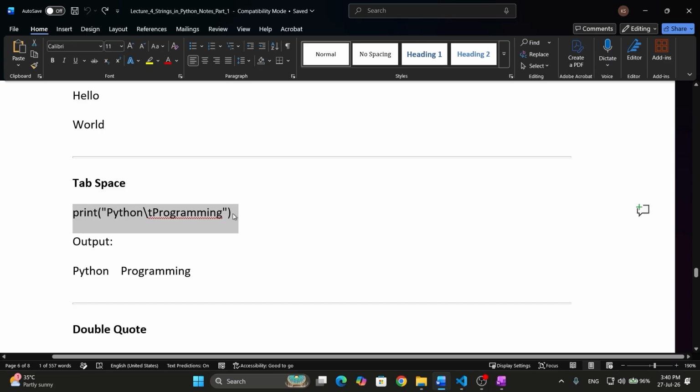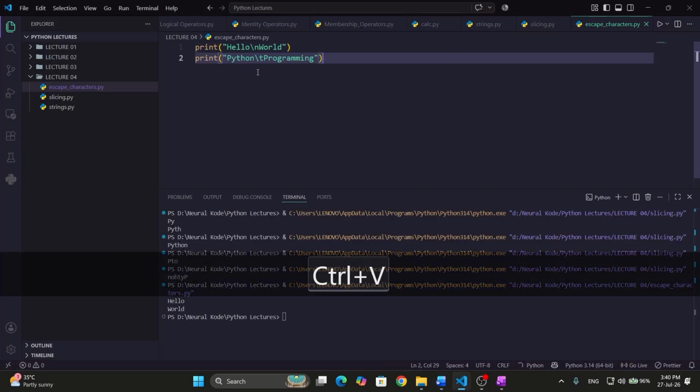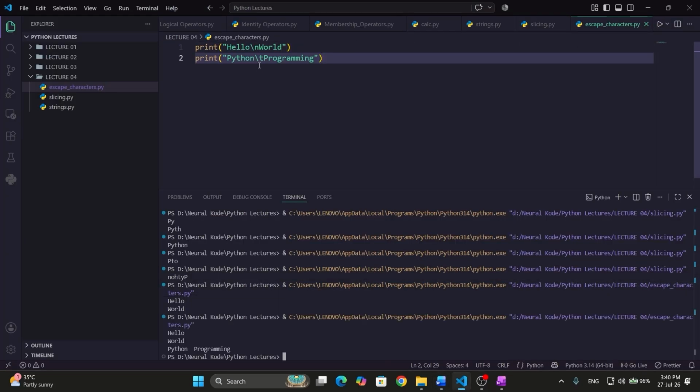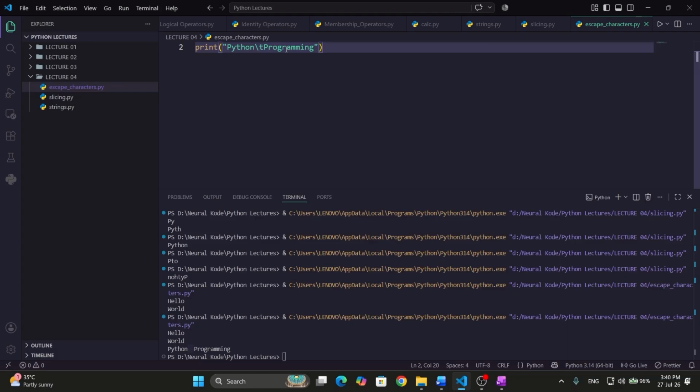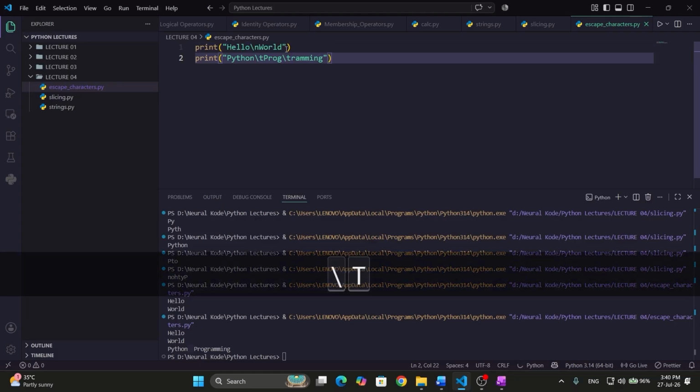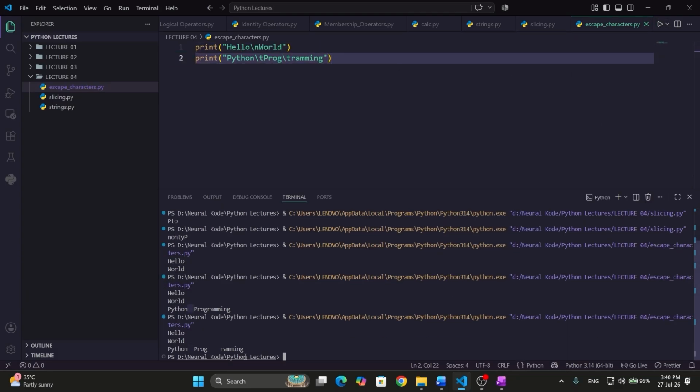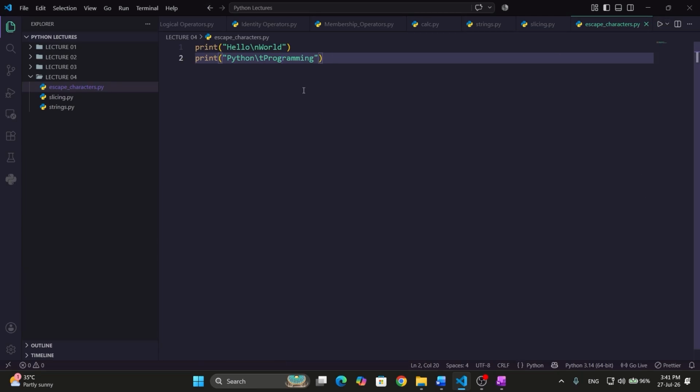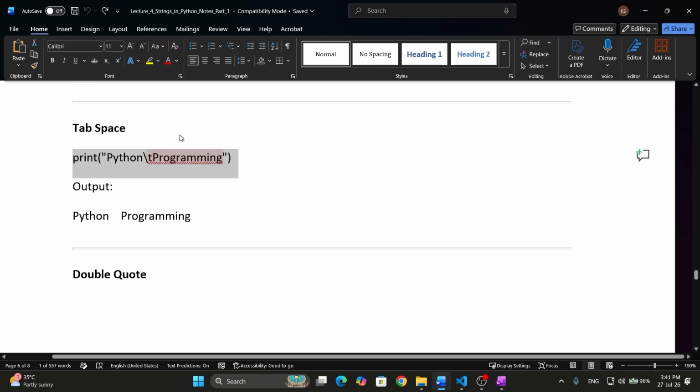I will copy this and paste it here, and now see the output. We have not given any space here, we have given backslash t. So backslash t means to give tab spaces. It will give tab space automatically wherever you write backslash t. If you write backslash t here, what will happen? It will give space here as well. Wherever you write backslash t, it will give the spacing. So this is for backslash n and backslash t.